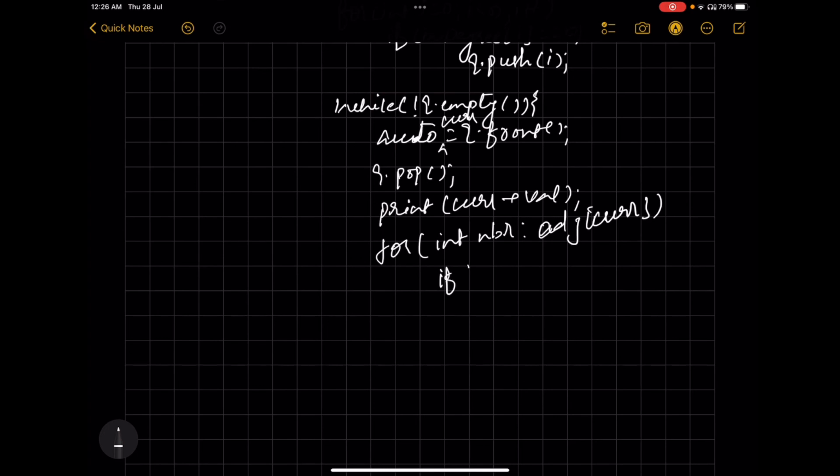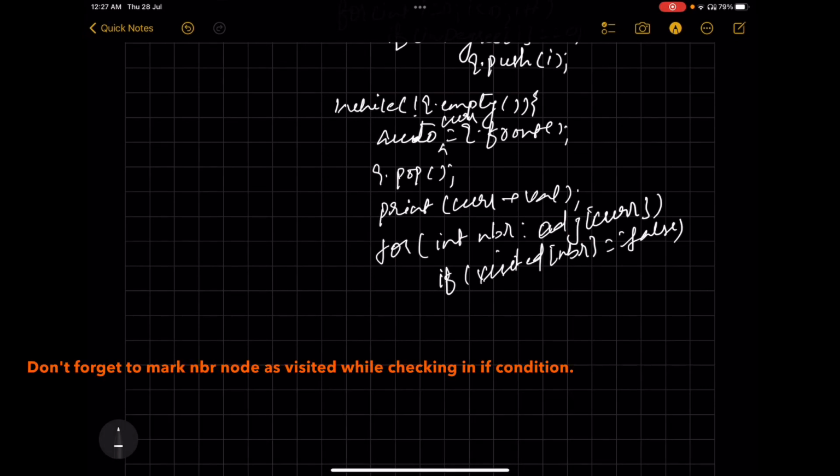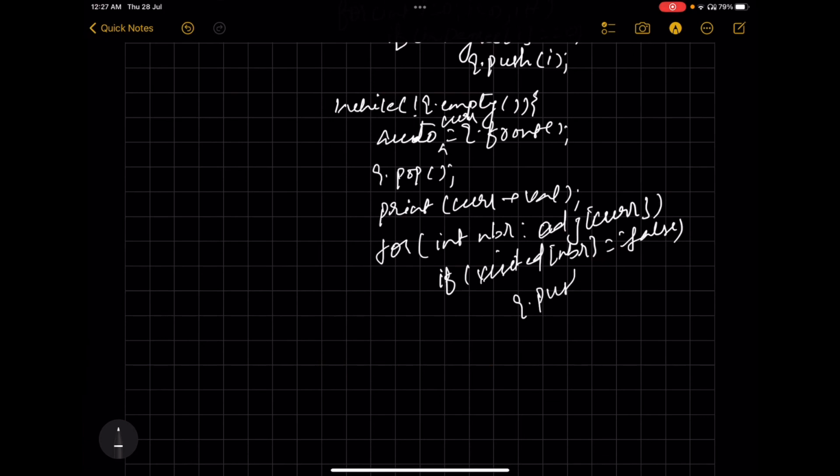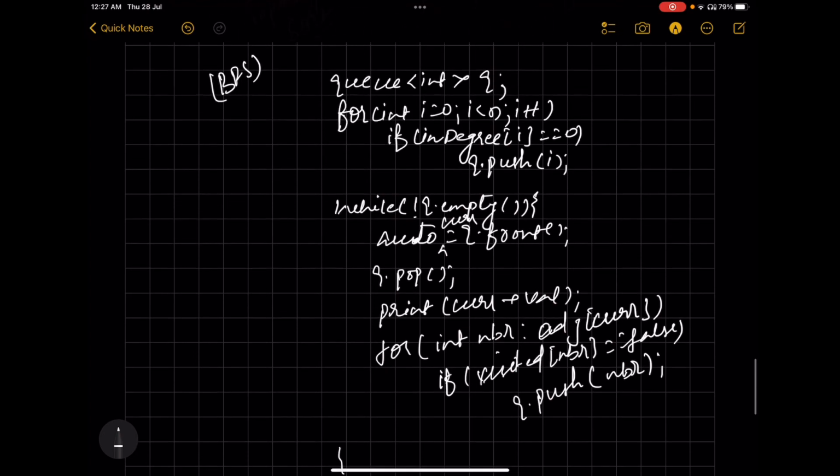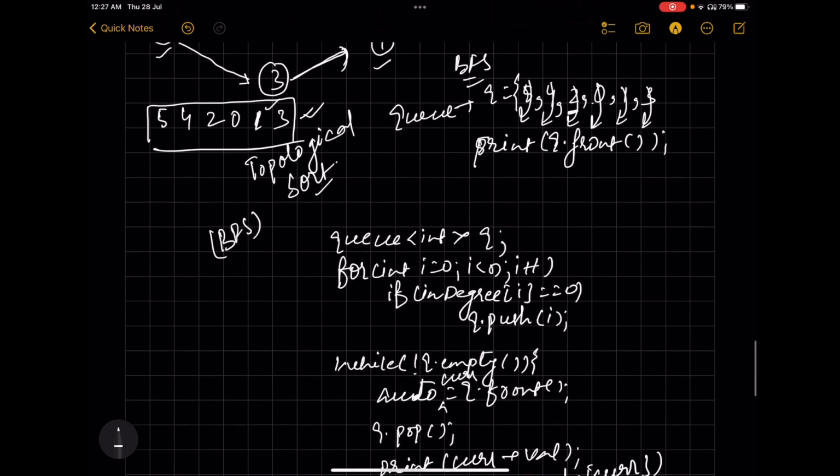If the neighbor is not visited, visited of neighbor is false, we'll simply insert that neighbor inside the queue. So we'll push the neighbor to the queue. In this way we can end the while loop, and we'll have a topological sort printed on our screen.